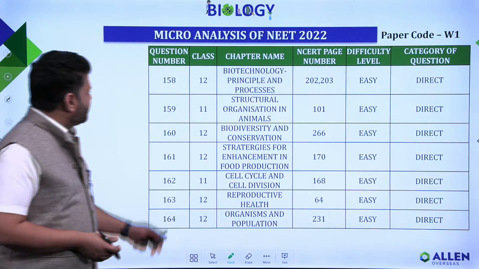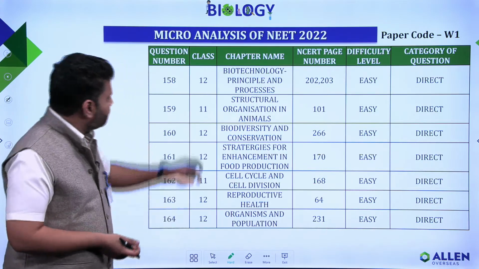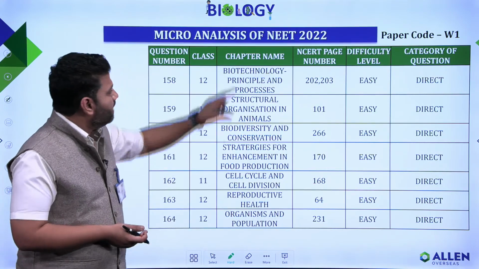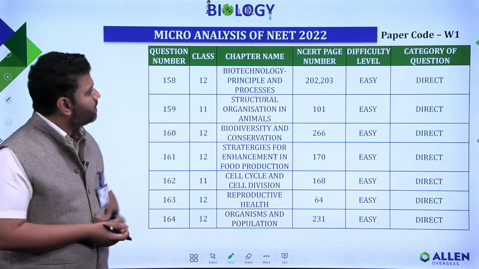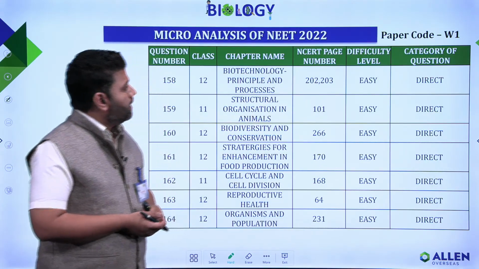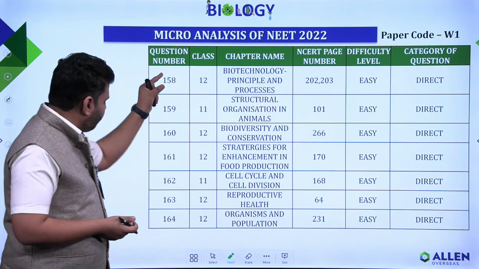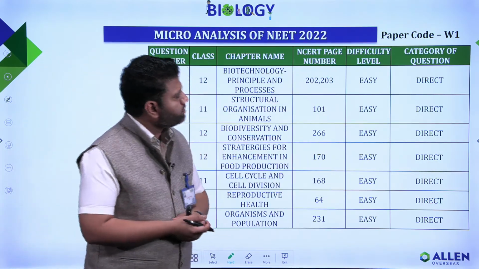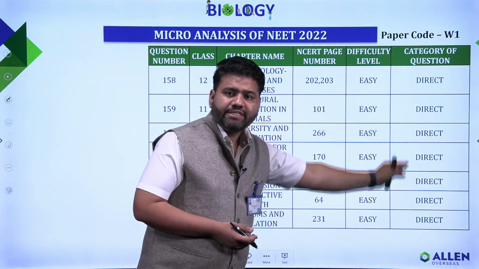Now talking about question numbers 158 to 164, you will observe that some of the questions were from class 12th and some from class 11th. Here the name of the chapter is mentioned, where you will see from where that question was extracted. Here the page number was given from where that question was extracted. Then again you will see the level of difficulty for questions 158 to 164. The difficulty level was easy. Finally, in the category of the questions, all were direct information based.